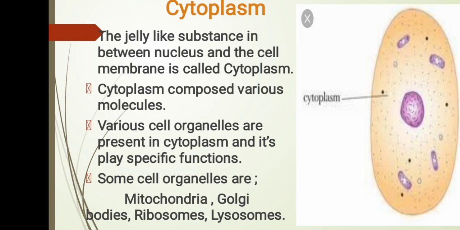And various cell organelles are present in the cytoplasm and play specific roles.